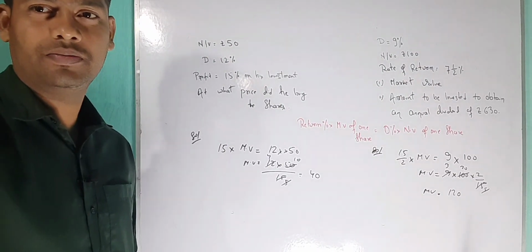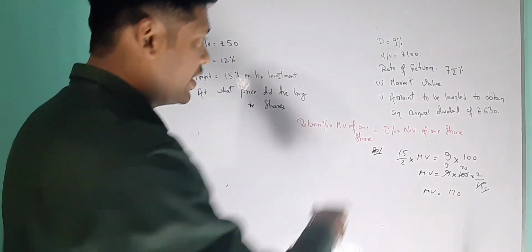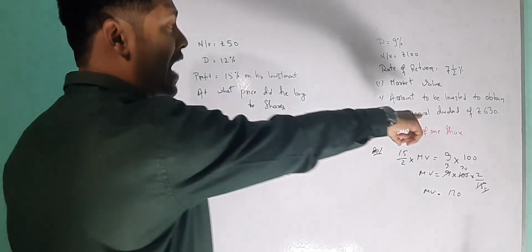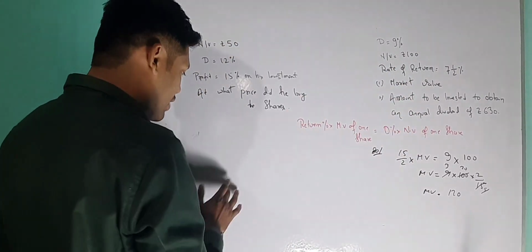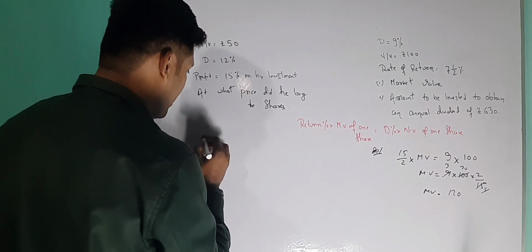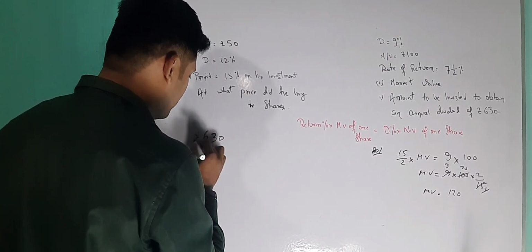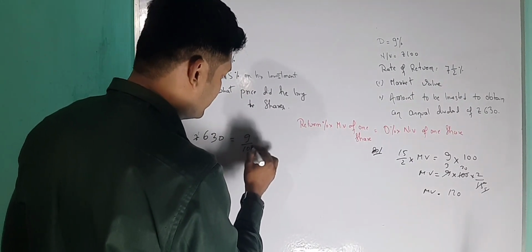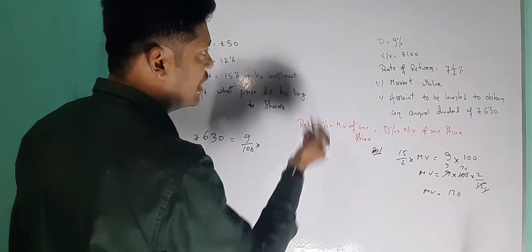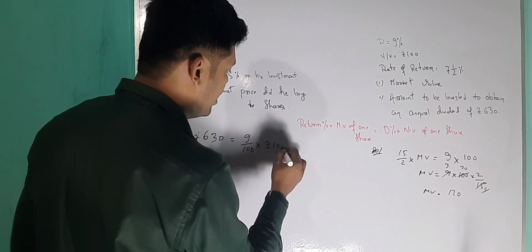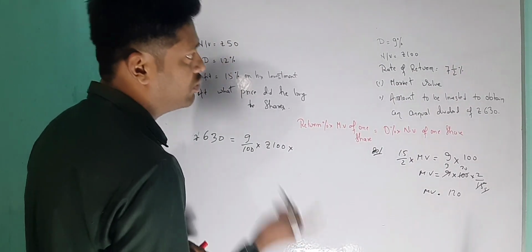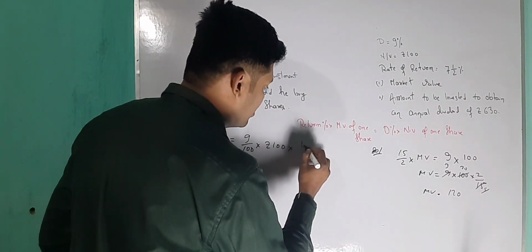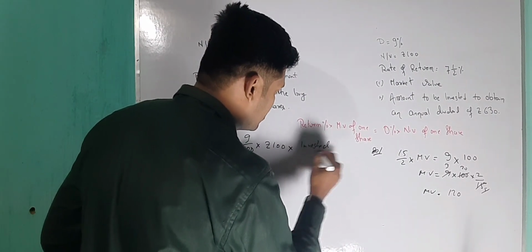The next one. So what is the next thing we have to find out? We have to find out the investment. This case is done, it is easy. Now we have to find out the investment when the annual dividend is 630. So according to annual dividend, what is the formula? We know the formula. Annual dividend is equal to the dividend, 9 by 100, percentage converted, into the nominal value, rupees 100, into the number of shares. Shares we don't have, so how to find the shares? Investment by market value. Investment is not there, sir. Right, investment we don't know. We have to find the investment by market value.